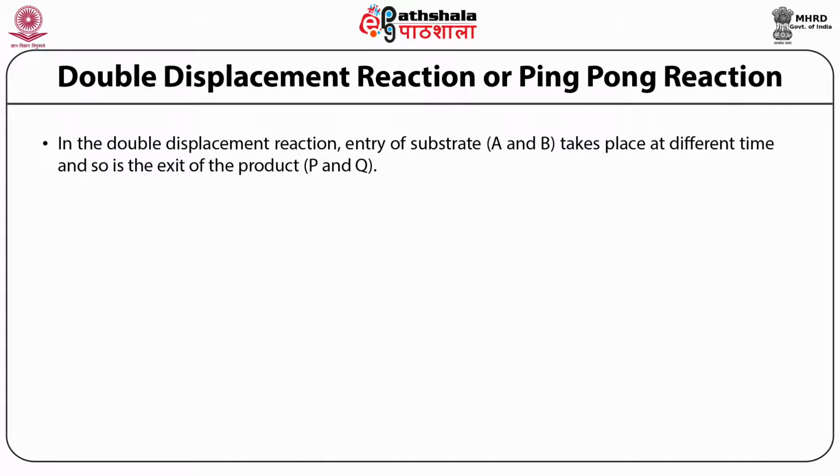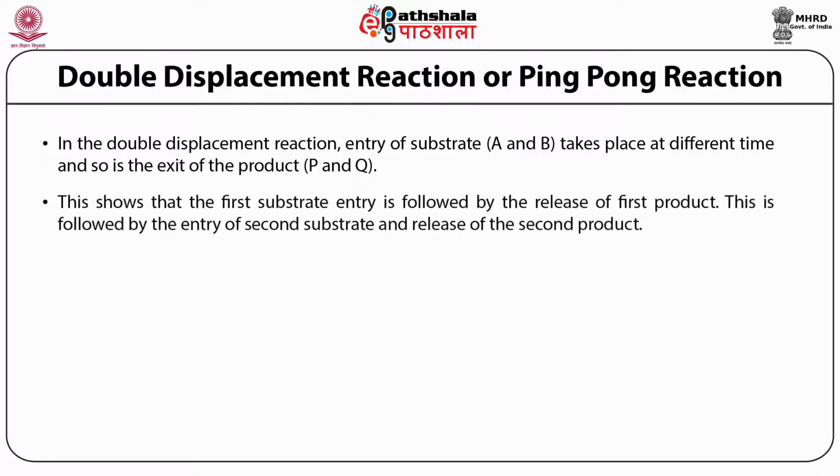Entry of the substrate takes place in two steps and exit of the product also takes place in two steps. The first substrate entry is followed by the release of the first product. Similarly, the entry of the second substrate results in the release of the second product.